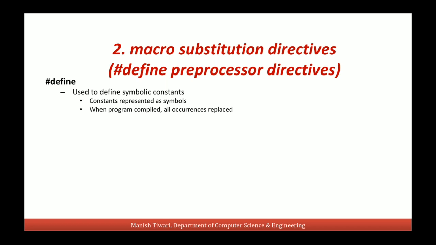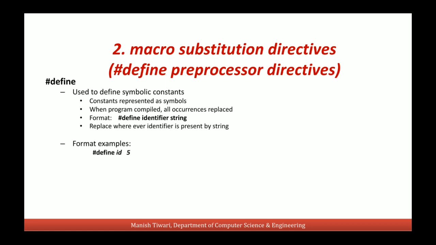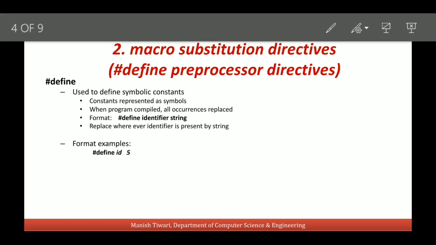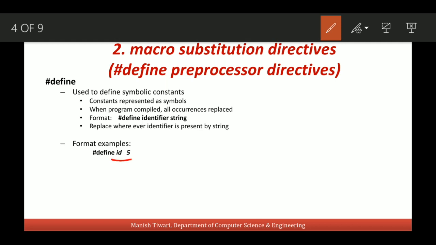So when our program is compiled, before the compilation of the program, this identifier pi will be replaced by its value 3.14159. Like if I write hash define id 5, it means I am defining a macro id in our program and the value of this macro is 5.